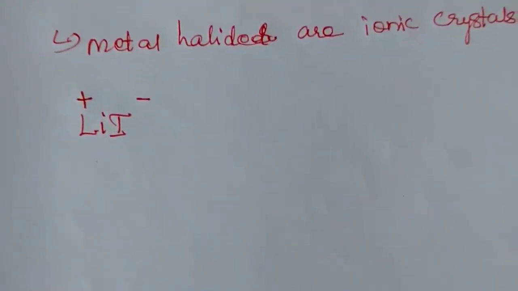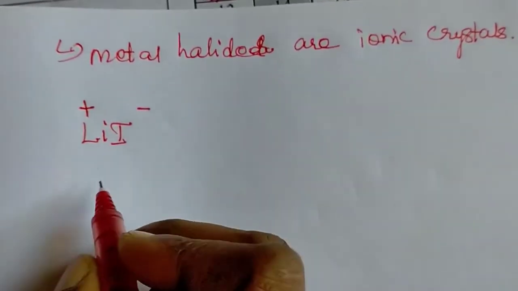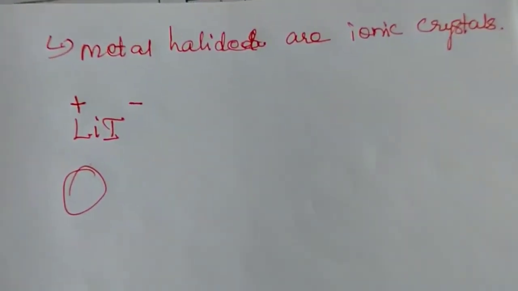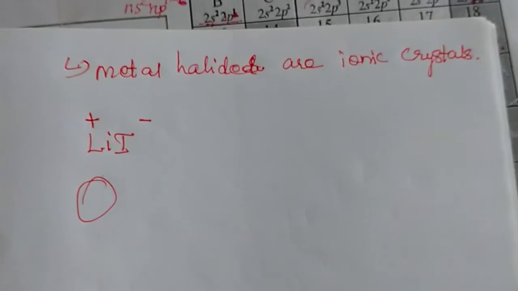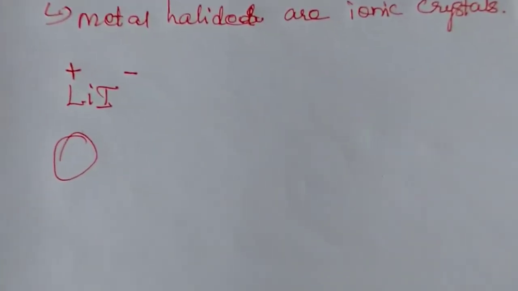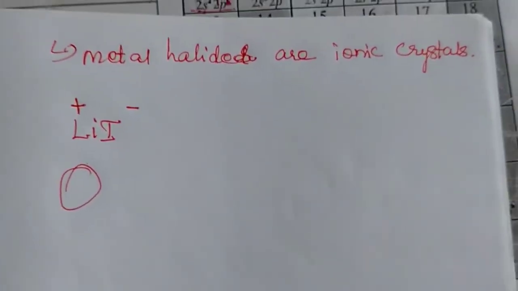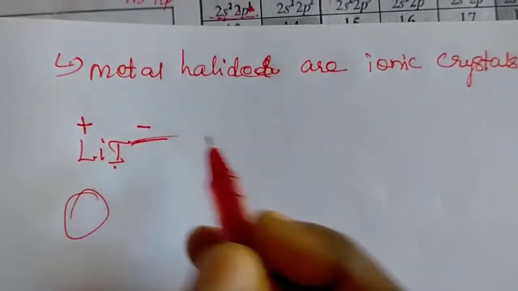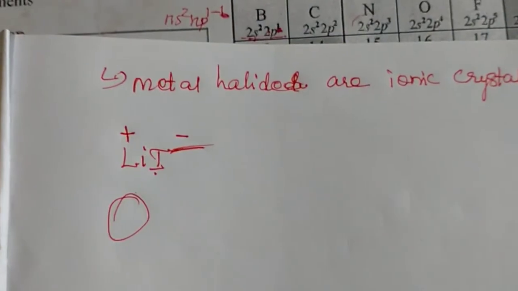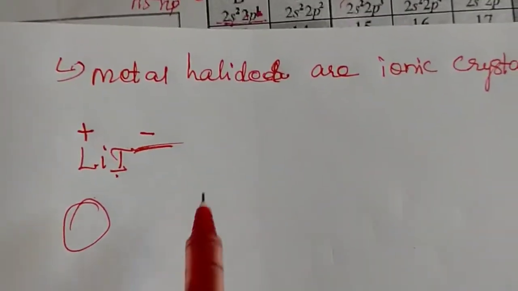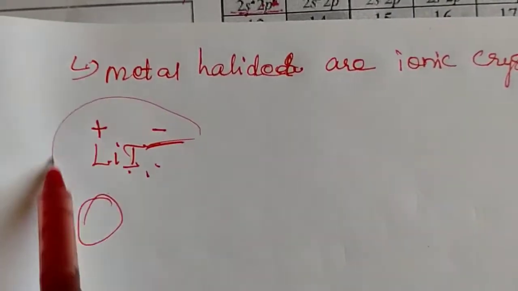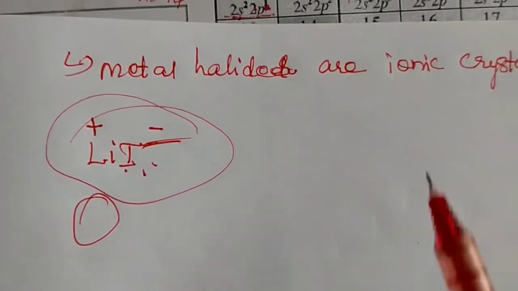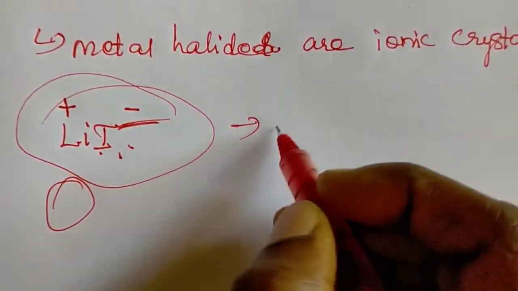The electropositive species has a smaller size. So because of the smaller size of the lithium ion, and the large iodide anion with high polarizability, lithium iodide shows covalent character.